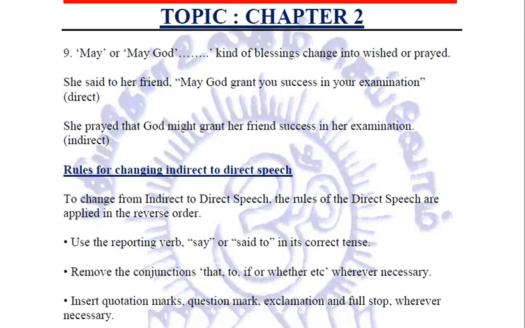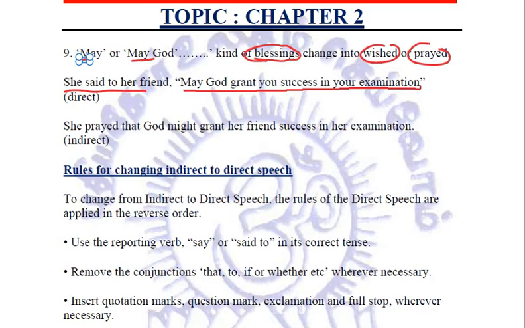Now, wherever we have got these words may or may God, these are the blessings. So now, whenever we are writing the indirect speech, we'll write wished or prayed. For example, she said to her friend, may God grant you success in your examination. This is a wish. This is what she is praying for a friend. So that is what we are going to express in the indirect speech.